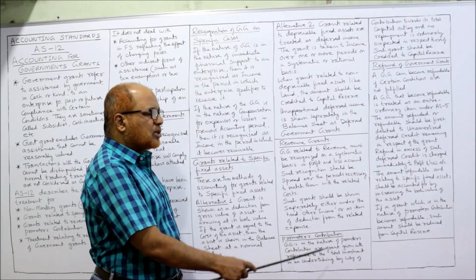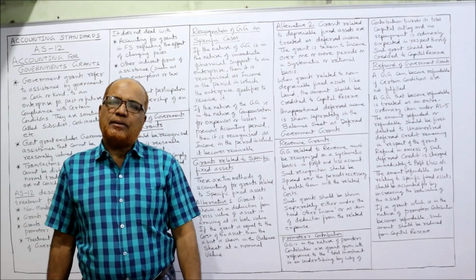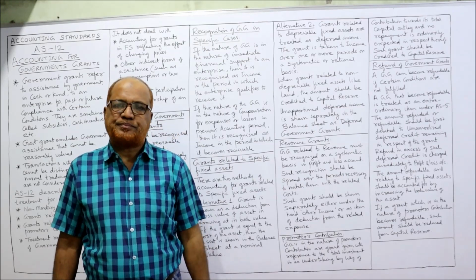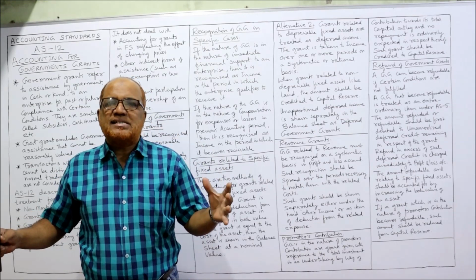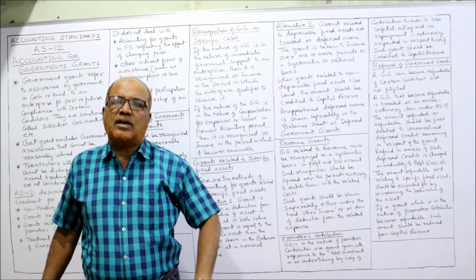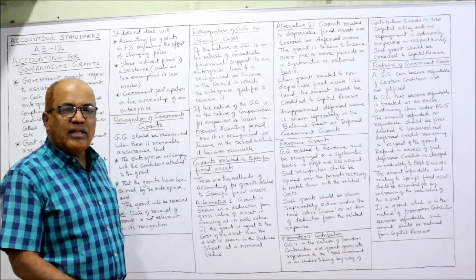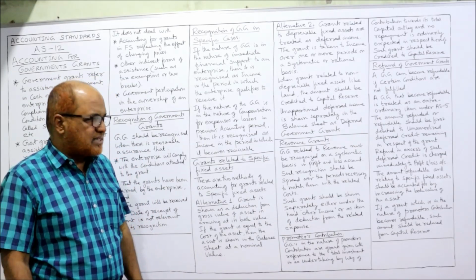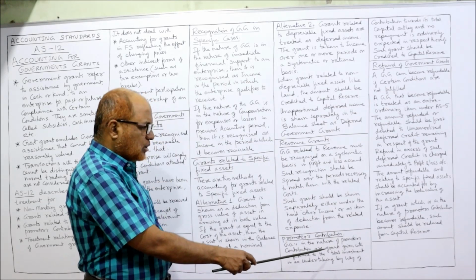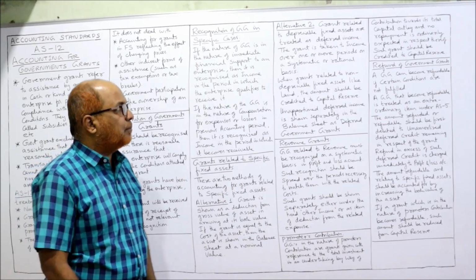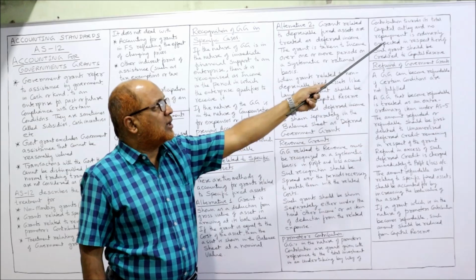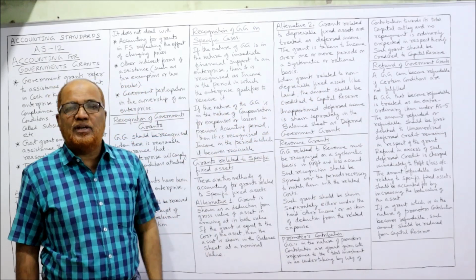Now the next thing is promoter's contribution. Sometimes the government will give the grant in the form of promoter's contribution. That means a new business is set up, and in the contribution of the promoters, some part is contributed by the government. So in that case, what AS12 says: government grants in the nature of promoter's contribution are grants given with reference to the total investment in an undertaking by way of contribution towards the total capital outlay, and no repayment is ordinarily expected in respect thereof.